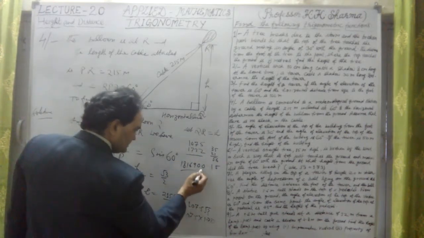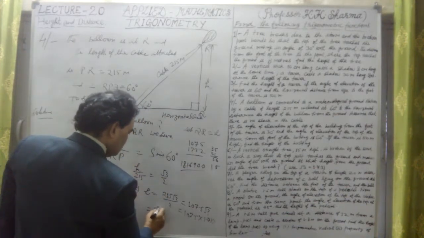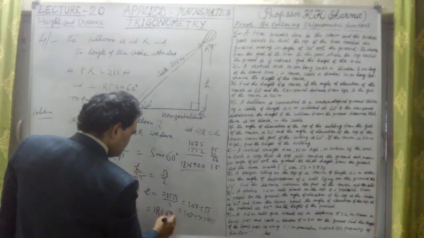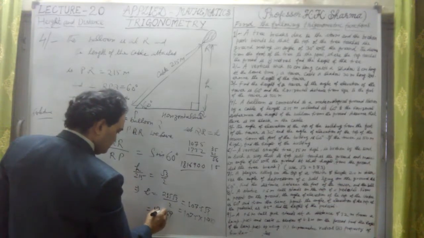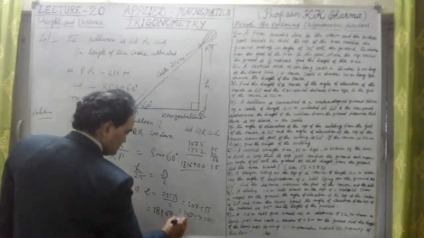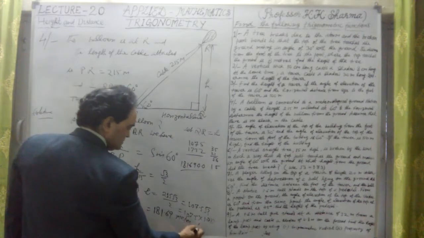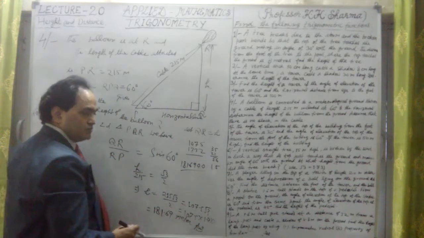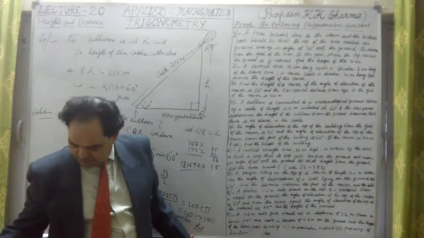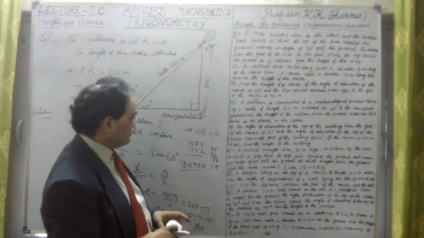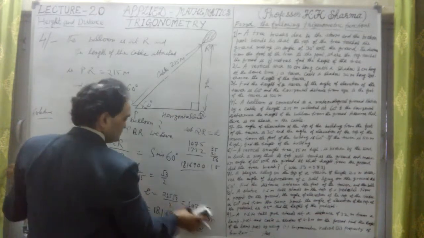So after the decimal, 4 places, this is equal to 181.69. 181.69 meter. This much meter is the answer here. This is the height of the tower. This is the answer. The height of the tower is finally calculated.